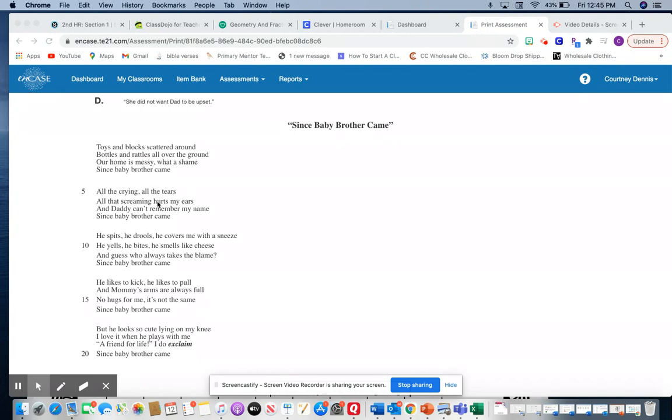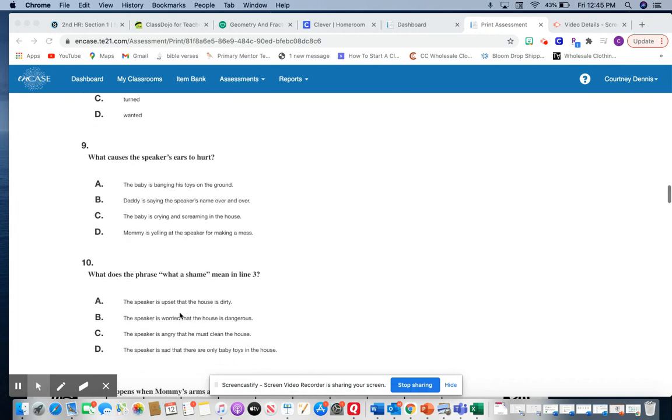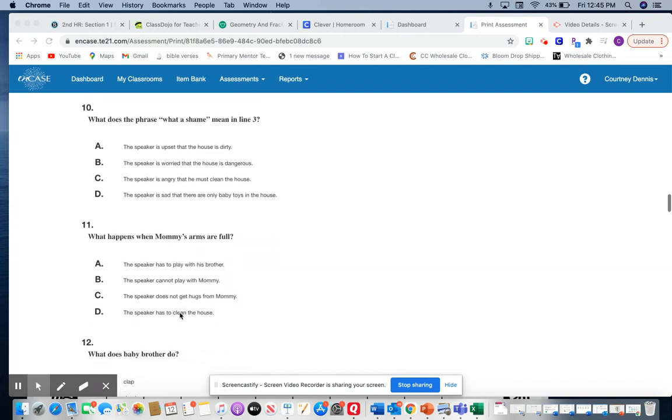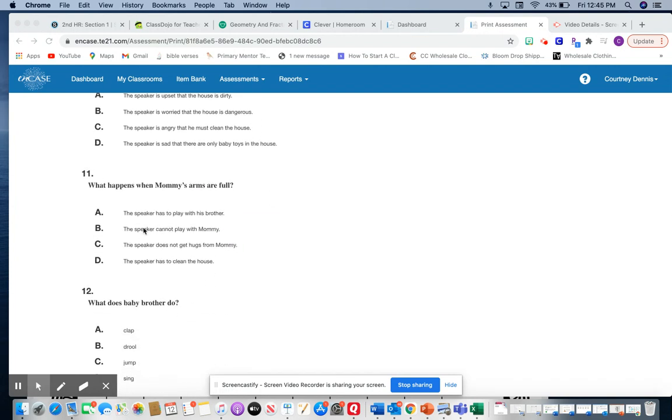In stanza 1, 2, 3, 4, it says, "And mommy's arms are always full. No hugs for me. It's not the same." So mommy's arms are always full. "No hugs for me" would be your evidence, which, if you were reading this as a passage on paper, you could underline. It does not say anything about him having to play with his baby brother when her arms are full. Mommy's arms are full because of the baby.